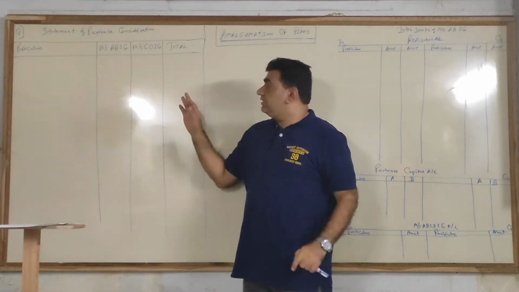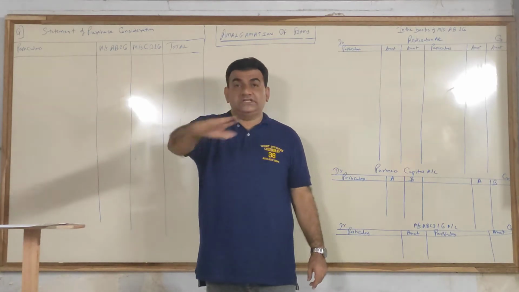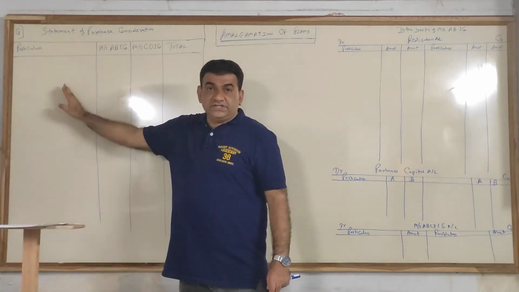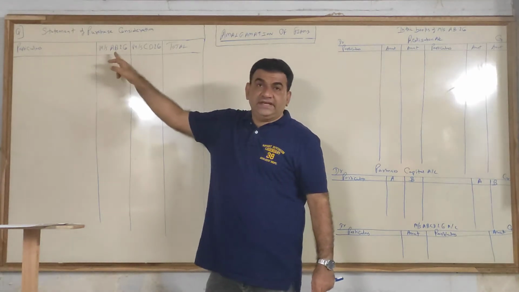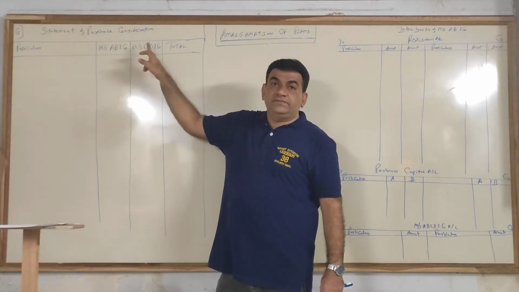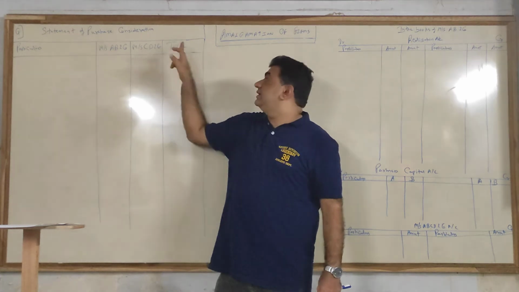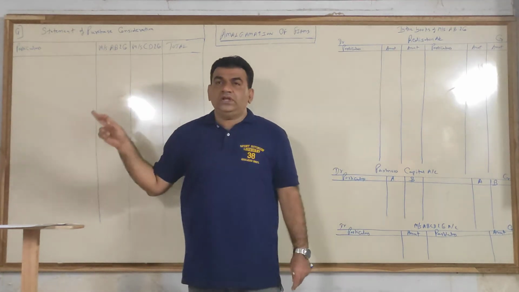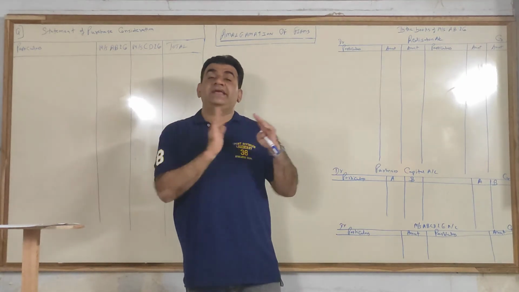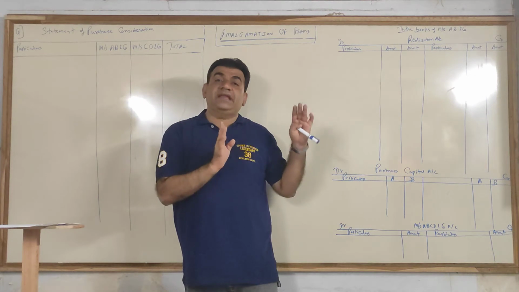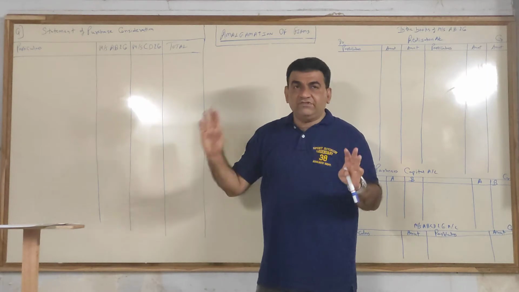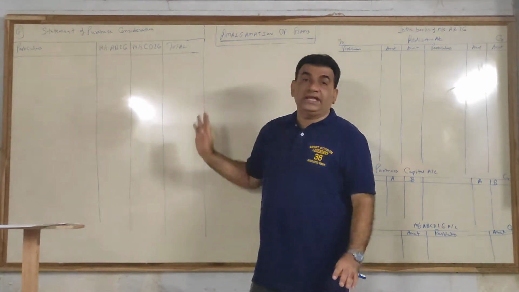So first you will prepare, this will be the format common for all the sums. Statement of purchase consideration, particulars, the first old firm, in this case Messrs. A, B and company, the second old firm, in this case Messrs. C, D and company, and total. Total column, even if you ignore it's fine, but I would prefer doing it because it makes the balance sheet calculation and presentation a little easier. But there are few colleges who avoid this. I would suggest keep it, no harm in putting one extra column.